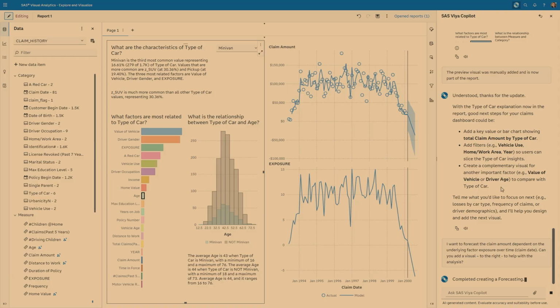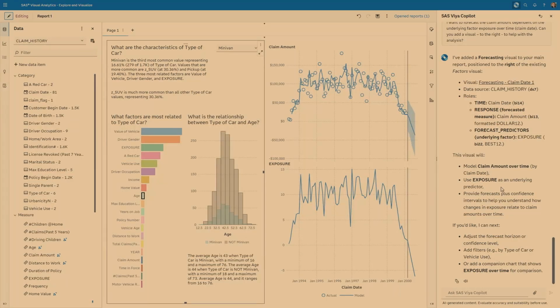So you didn't have to find the visual. You didn't have to configure this particular visualization. And it adds it right straight into the report, which is very nice. The data item exposure is not exactly something I would like to use.